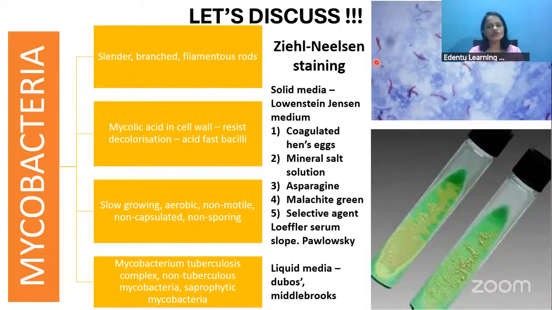Now, the most commonly used solid media for culturing mycobacteria is the Lowenstein-Jensen media. So this is the growth of Mycobacterium on Lowenstein-Jensen medium. This medium contains Hensel's salt solution, asparagine, malachite green and other selective agents, mainly used for the growth of Mycobacteria. Other than Lowenstein-Jensen medium, you can also use Loeffler's serum slope and Pavlovsky medium, which are both solid media. And there are liquid media that can also be used, like the Dubos or the Middlebrook medium. Just have a look at the names of the media alone.